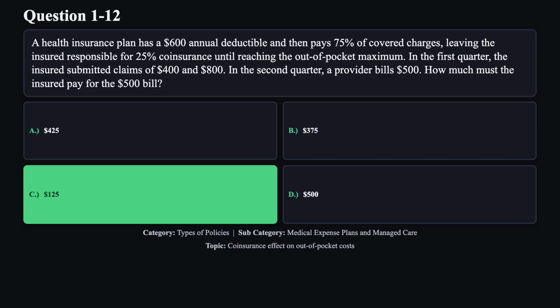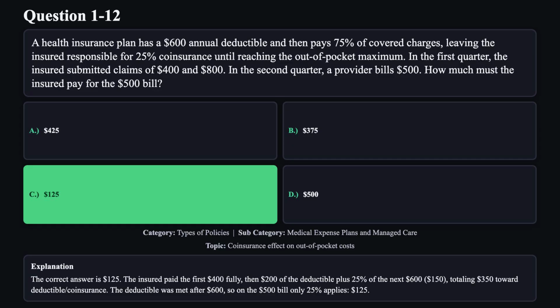The correct answer is C. The correct answer is $125. The insured paid the first $400 fully, then $200 of the deductible plus 25% of the next $600, $150, totaling $350 toward deductible plus coinsurance. The deductible was met after $600, so on the $500 bill, only 25% applies, $125.